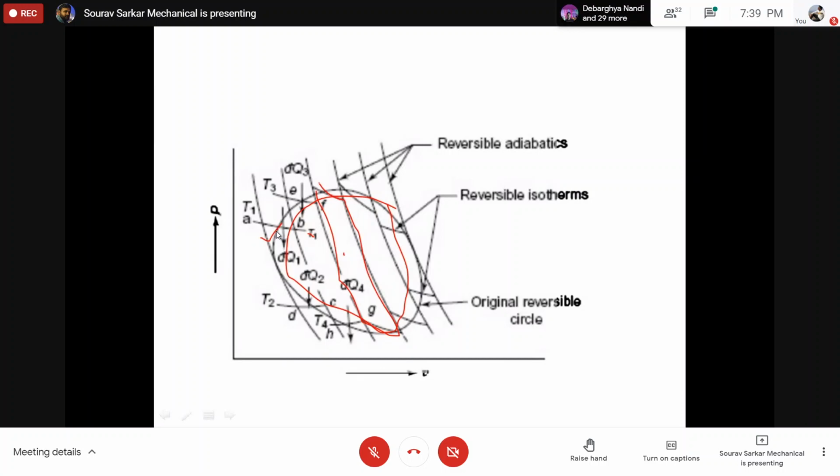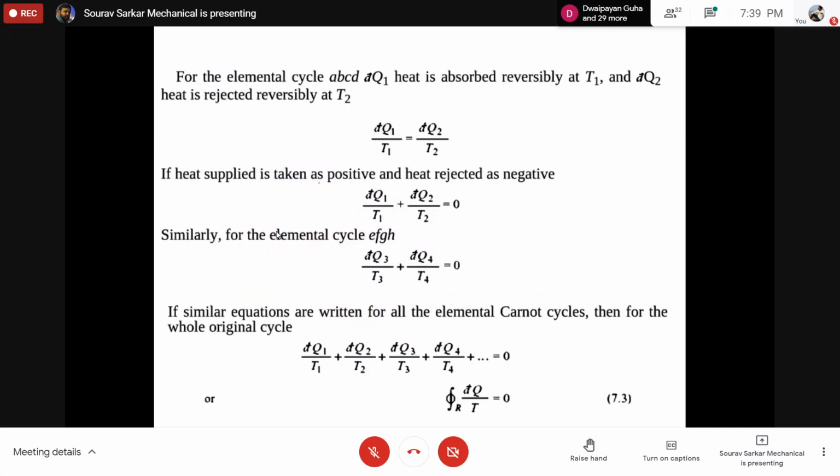After we decompose this cyclic process into a series of Carnot cycles, if I apply the Carnot theorem, we can write dQ by T equal to dQ2 by T. If I consider the sign of heat transfer, for each cycle I can write this equation.